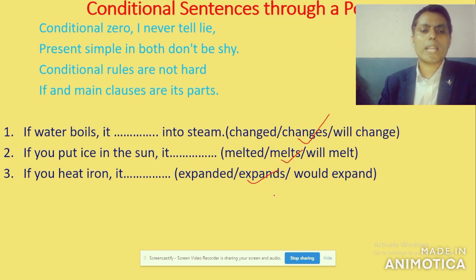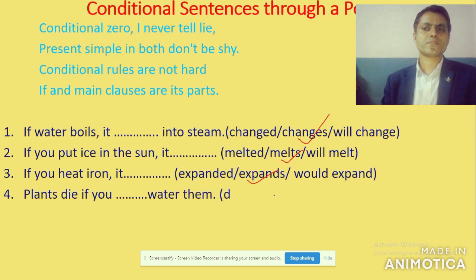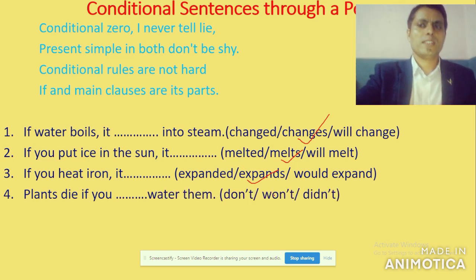Got it? Well, now let's look at number 4 under the same category. Let me read it out very fast. Plants die if you water them. What is the right answer? We have to supply it in the blank. Plants die, this is verb 1, present simple form.